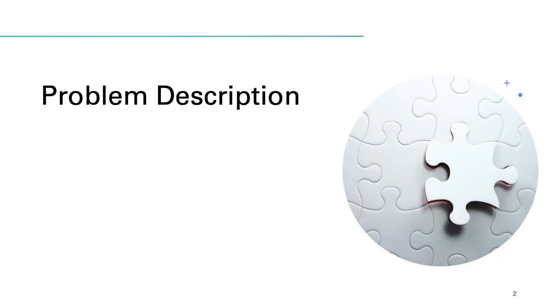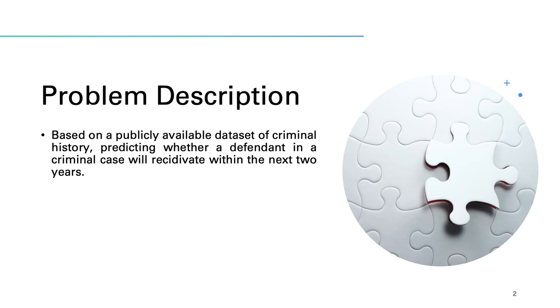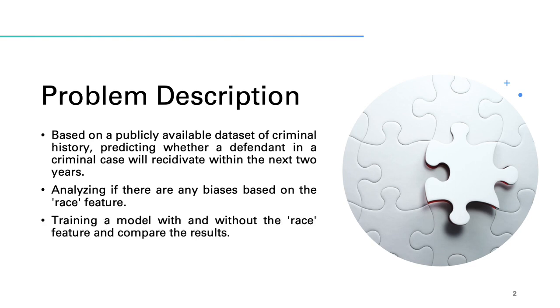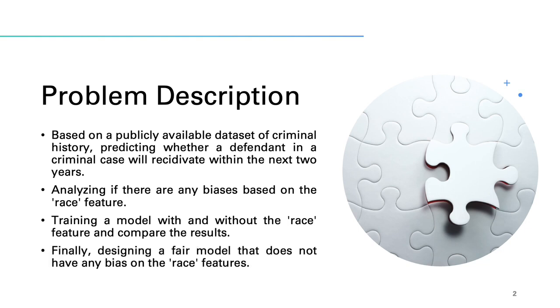So the problem given in the project is that based on a publicly available dataset of criminal history, we have to predict whether a defendant in a criminal case will recidivate within the next 2 years or not. Then we have to analyze if there are any biases based on the race feature. We also have to train a model with and without the race feature and compare the results. Finally, design a fair model that does not have any bias on the race features.